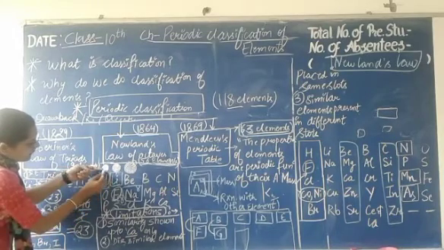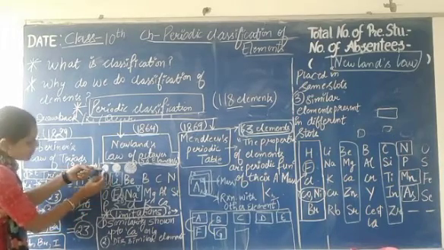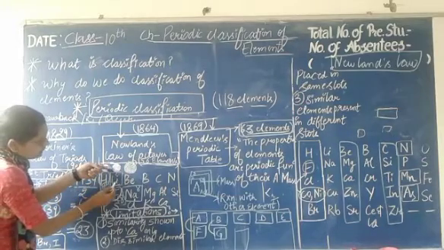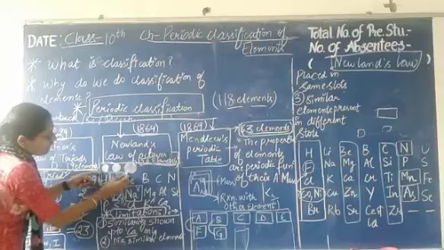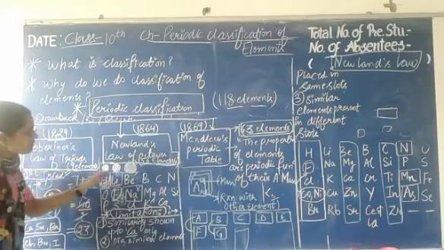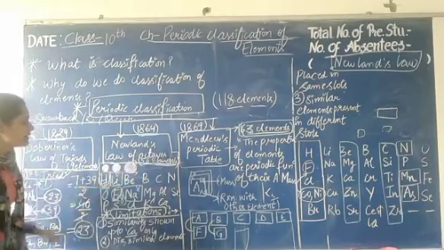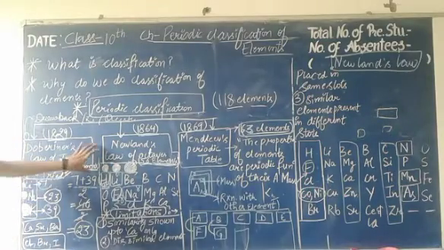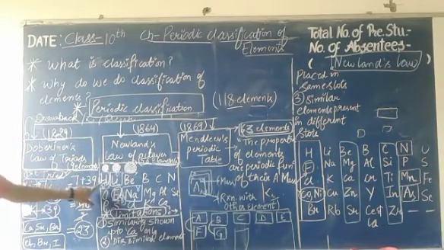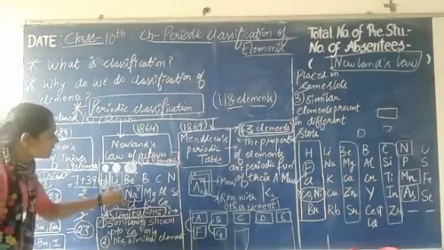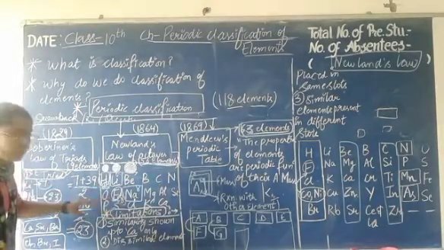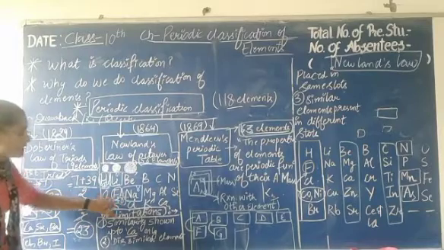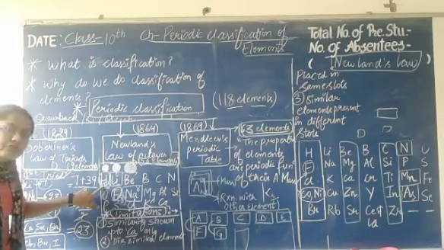For example, this is the atomic size of hydrogen, this is the size of the lithium atom, and this is the size of beryllium. From this we conclude that in this direction the mass of the elements is increasing. So Newlands said that when we arrange elements in the order of increasing atomic masses, every eighth element has similar properties to the first element.